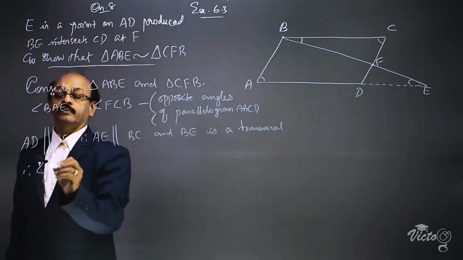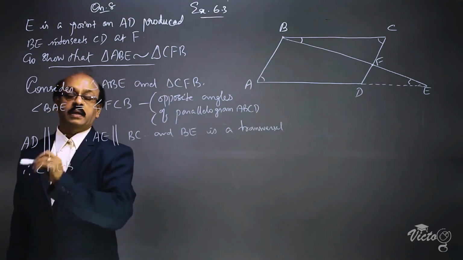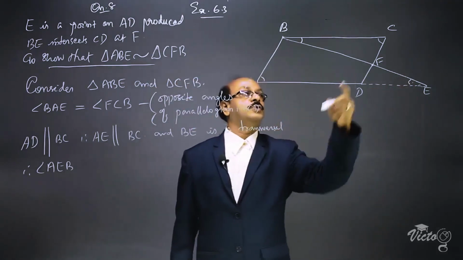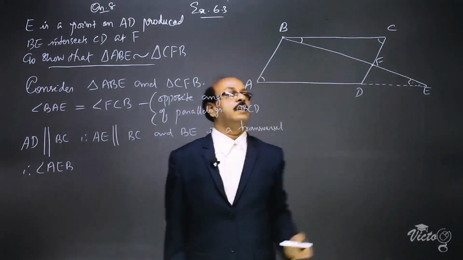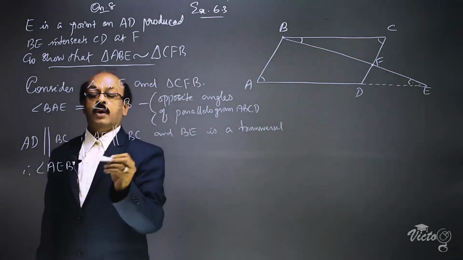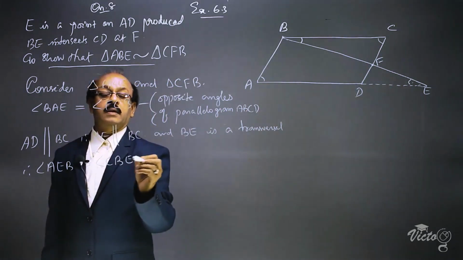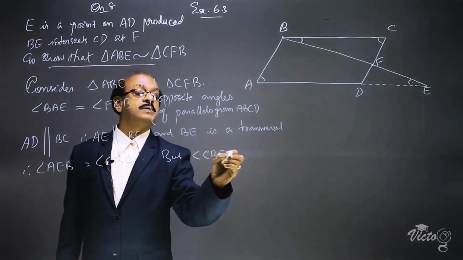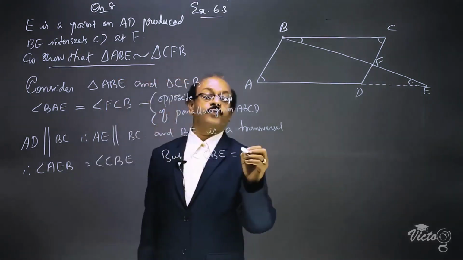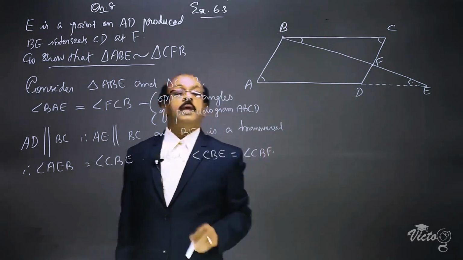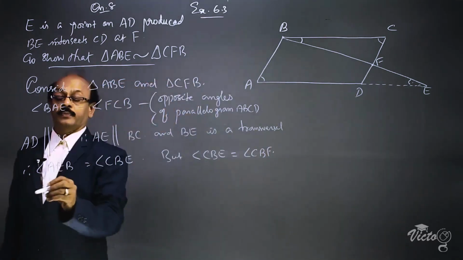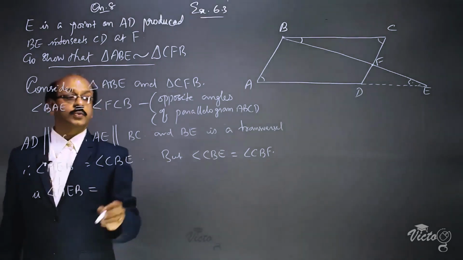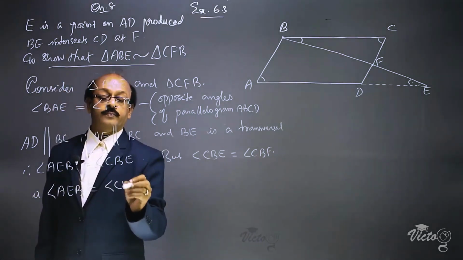Therefore, angle AEB is equal to angle CBE, but angle CBE is equal to angle CBF. Therefore, angle AEB is equal to angle CBF.